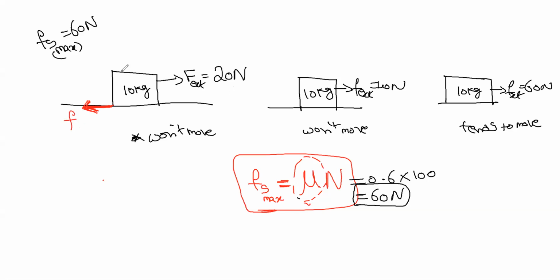Since it is not moving, I have to represent it by Fs. When the body is not moving, the frictional force is static friction, that is Fs. When the body is moving, you have to take it as Fk, that is kinetic friction.